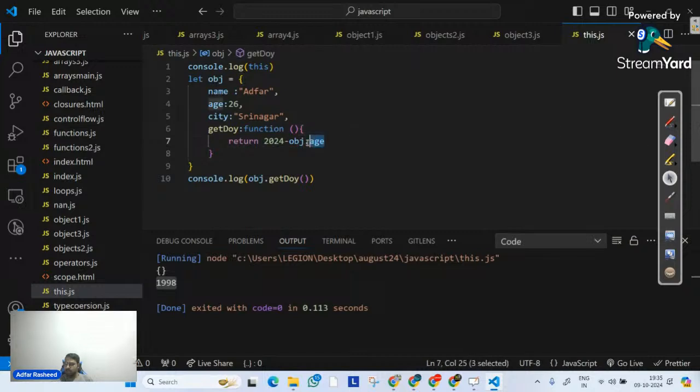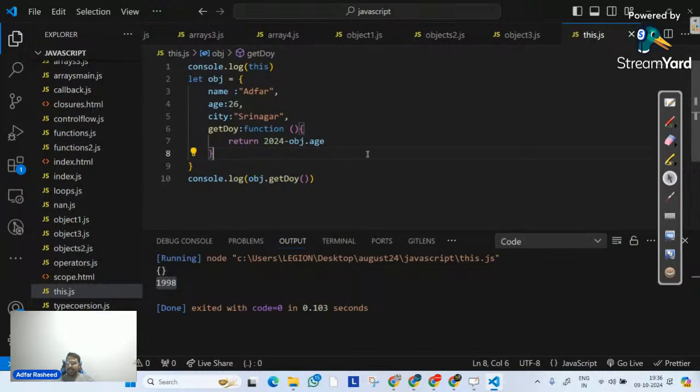Do you think this is a valid operation, guys? Of course, yes, right? Yes or no? I'm not seeing anyone typing anything in the chat. Very good. Yes, right? Even in this case as well, if I try to execute it, we can clearly see it is 1998.